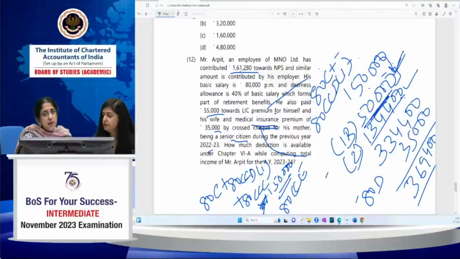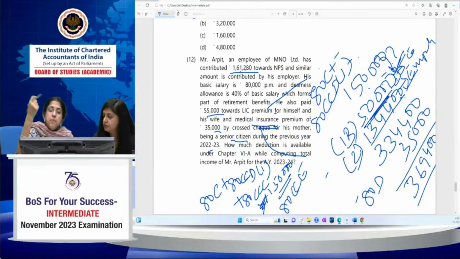And 134,400 is under 80CCD(2), employer contribution. This 50,000 is employee. 80CCD(1) is also employee. This is employer contribution, which I'm including here because total employer contribution gets included in my salary. Add all the three, it comes to 3,34,400, plus 80D medical insurance premium paid by way of cheque, otherwise than by way of cash, so cheque will also qualify. Mother is a senior citizen, so the upper limit is 50,000. So 35,000. So it will add up to 369,400.